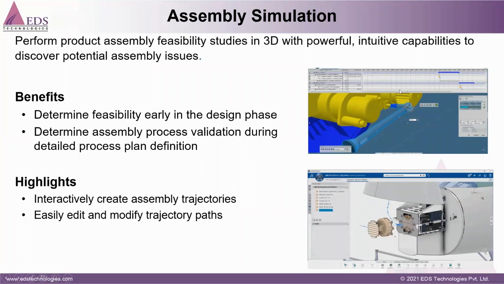If you can see the right picture here, this is a Gantt chart. A Gantt chart shows the cycle time for this production, this engine assembly. So all those things we can validate. Also, we can optimize the cycle time. We can give the manufacturer the best sequence, the best process to follow to optimize the cycle time, because we can virtually validate the cycle time with many iterations of the sequencing.